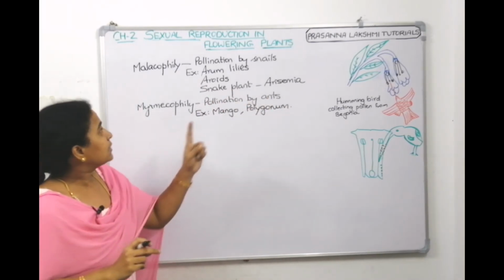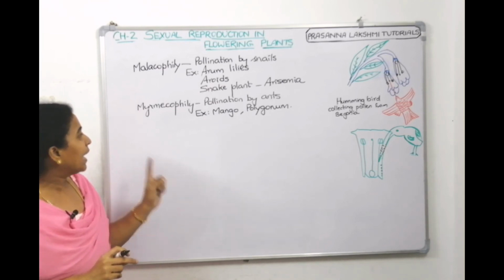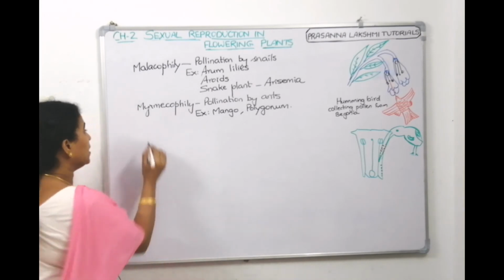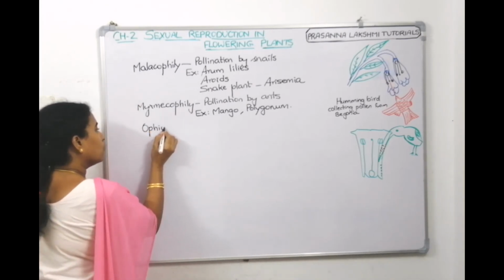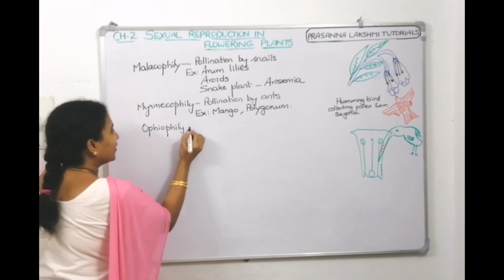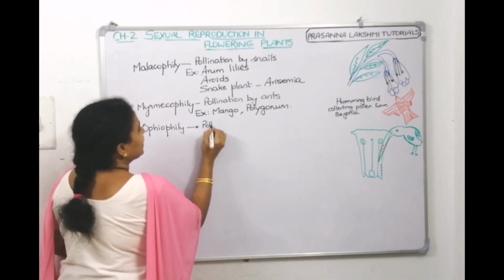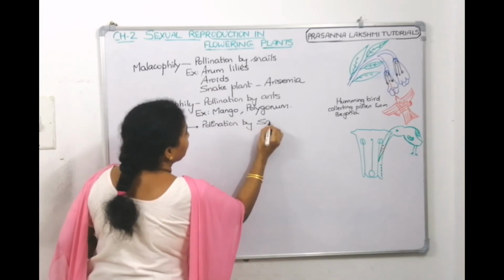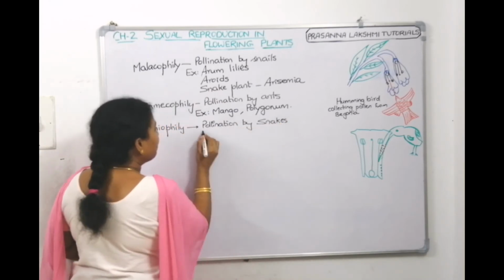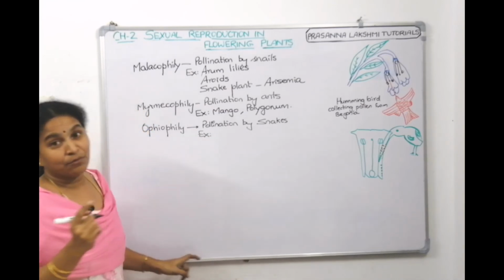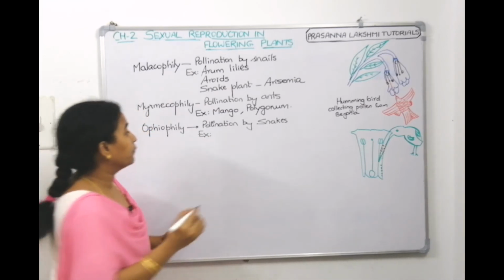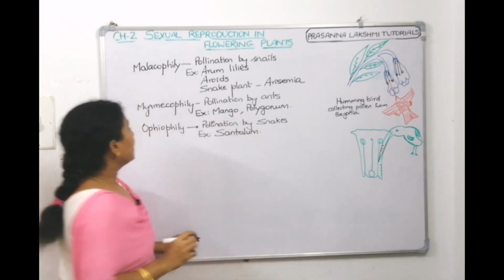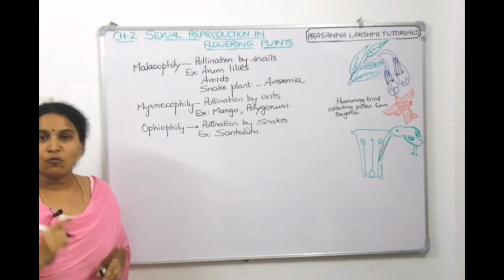Now, pollination by snails is called Malacophily, pollination by ants is called Myrmecophily, pollination by snakes is called Ophiophily. What is it? It is pollination by snakes. Example, Santalum, sandalwood. Okay, snake goes to its perfume. So, Santalum is pollinated by snakes, which is called Ophiophily.